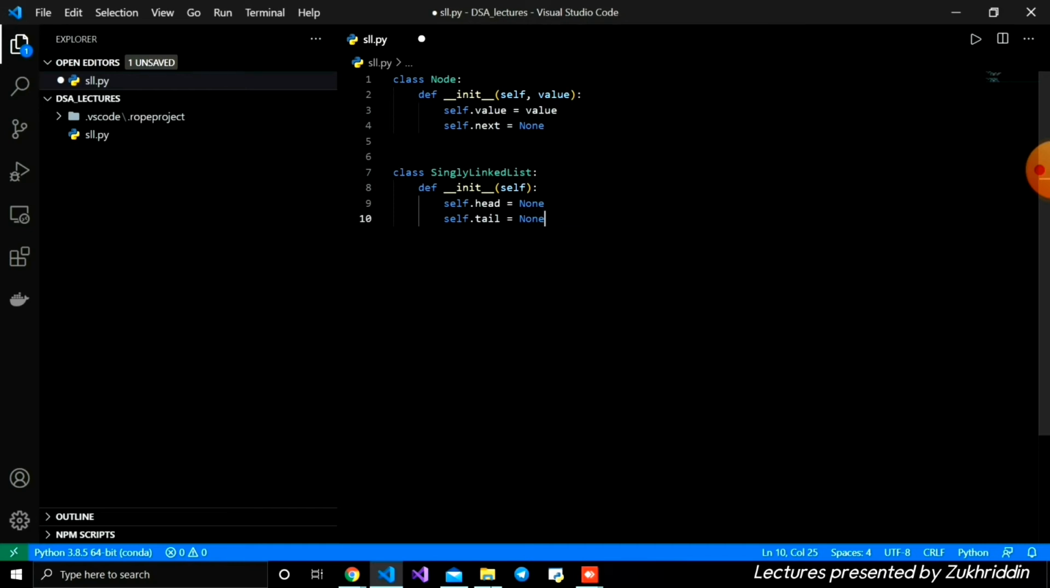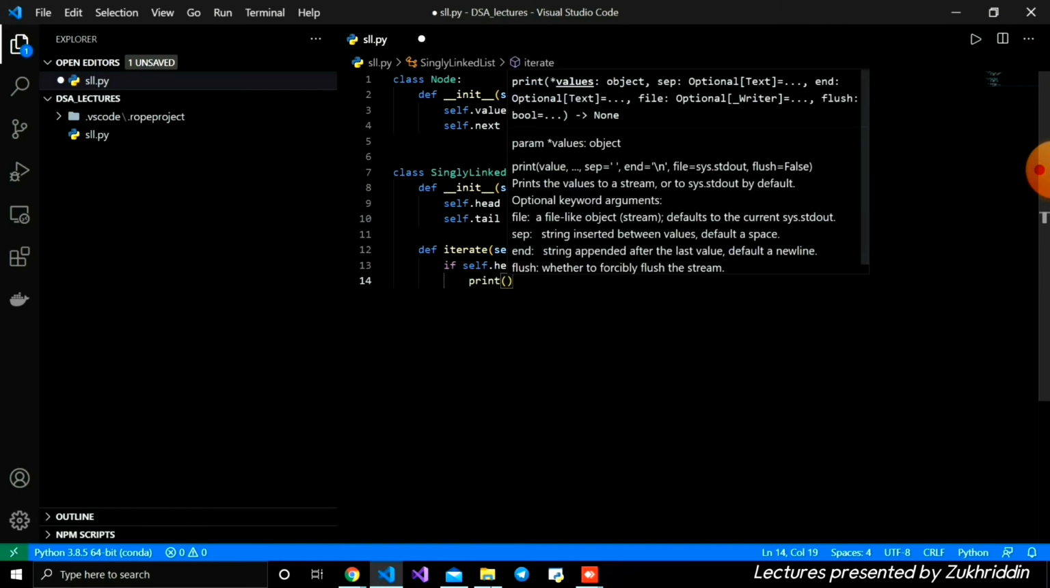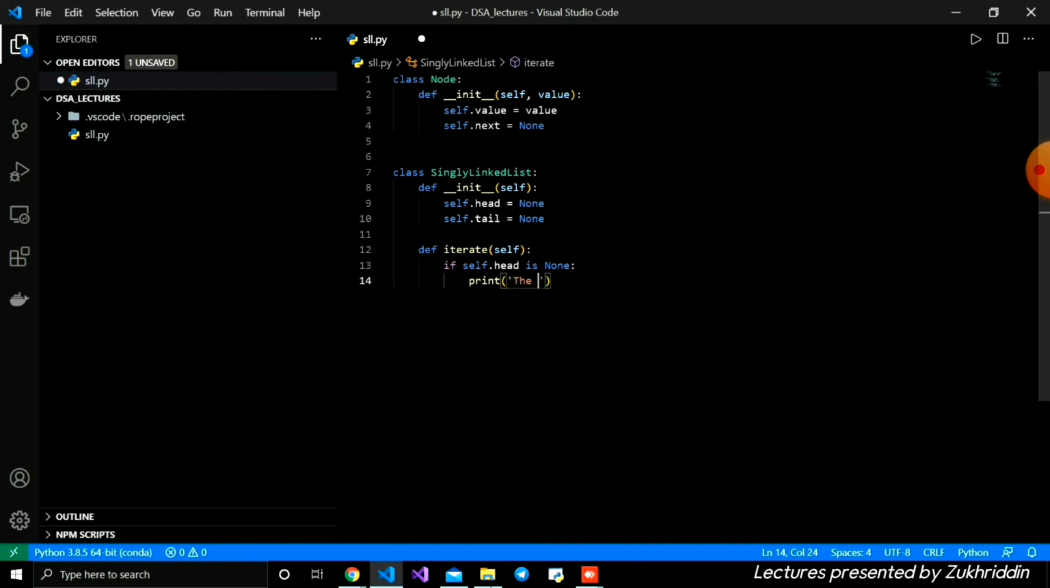And after that I'm going to create multiple functions. Firstly we need to create 2 functions for iterating and adding some value to our linked list: our iterate function and append function. Firstly I'm going to write iterate, and the self parameter. Inside, first we check if self.head is None, and it means there are no nodes inside. We don't have any list, which means no list exists. Therefore we just print inside the quotes, the list does not exist.